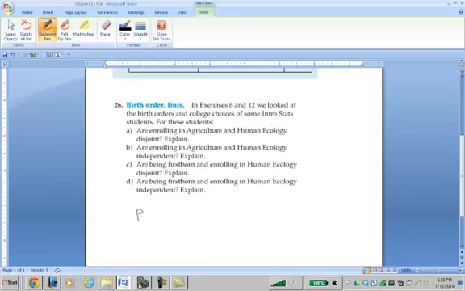Being firstborn is independent of being in human ecology if the probability of being firstborn equals the probability of firstborn given that you are in human ecology.